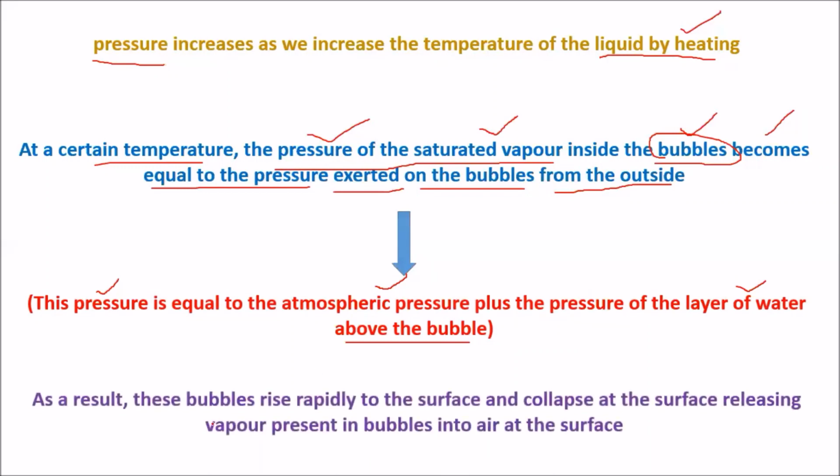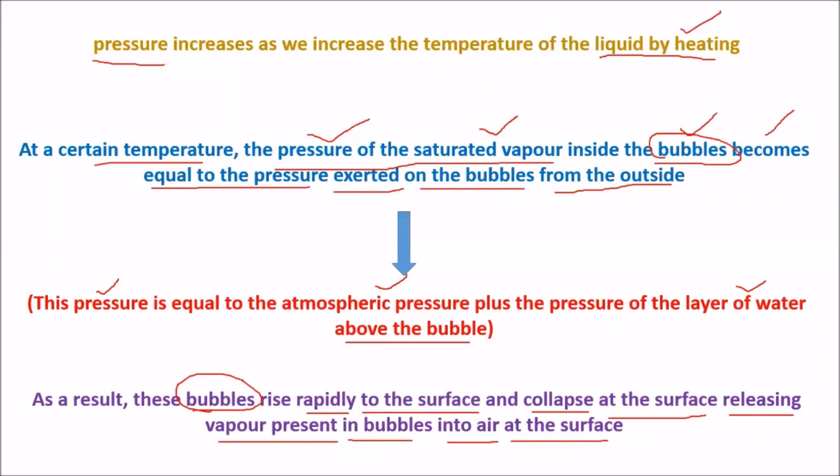As a result, these bubbles rise rapidly to the surface and collapse, meaning they break at the surface, releasing the vapor present in the bubbles into the air at the surface.